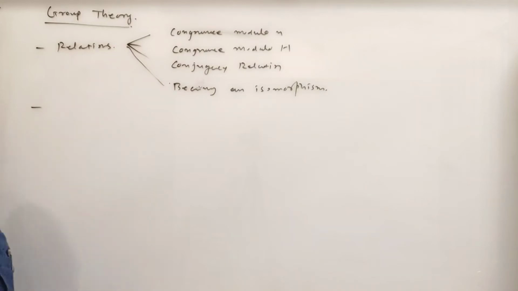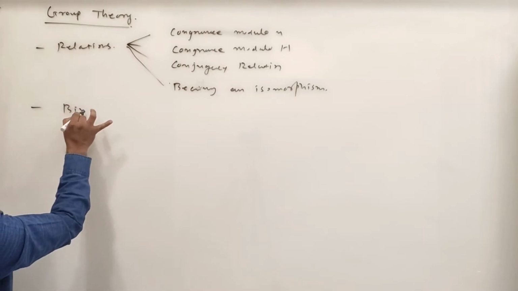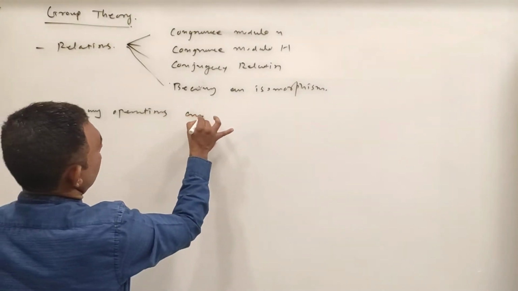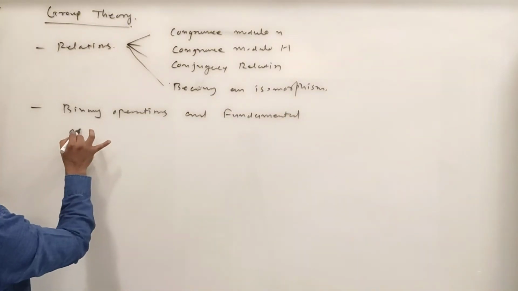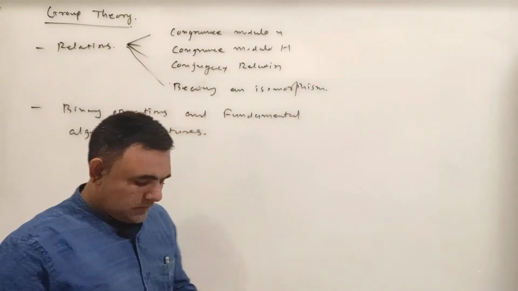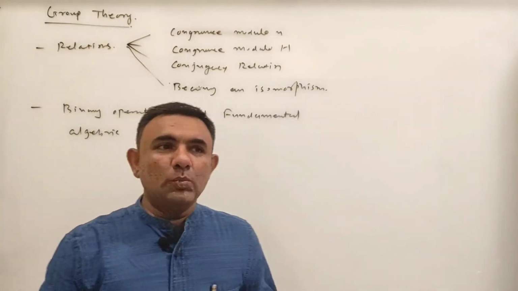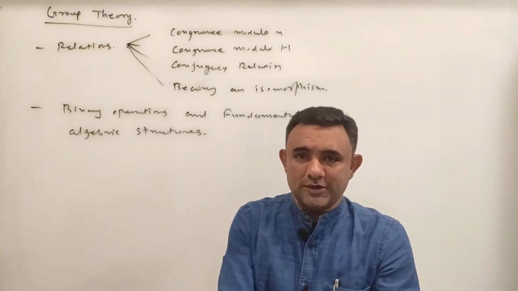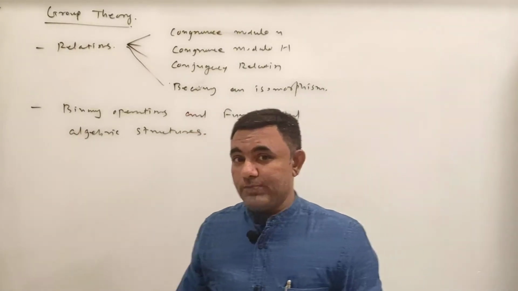Then the next topic we'll learn is binary operation and fundamental algebraic structures. At college level and master level, when we study groups, we say: let G be a non-empty set and star be a binary operation, and it satisfies conditions 1, 2, 3, 4, then we say this structure is a group.